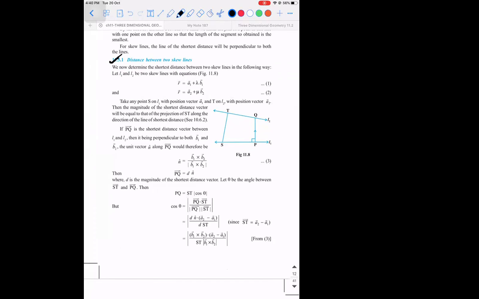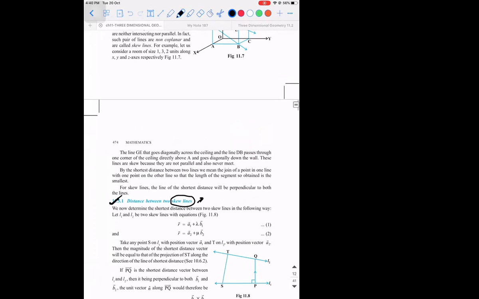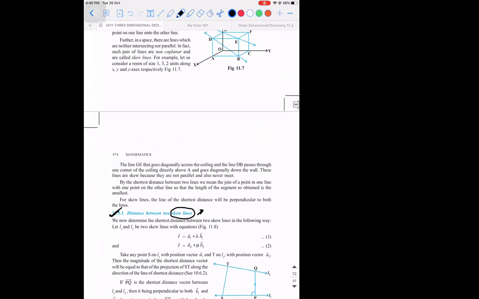Before we look at the topic, we need to understand what a skew line is. Skew lines are those lines which are neither intersecting nor parallel. Till now we would have learned that parallel lines are the only lines which will not intersect.